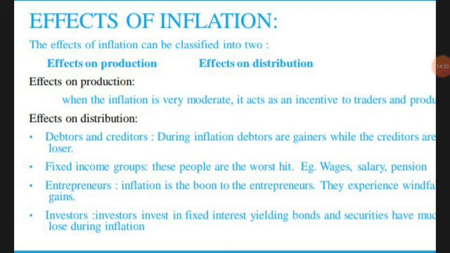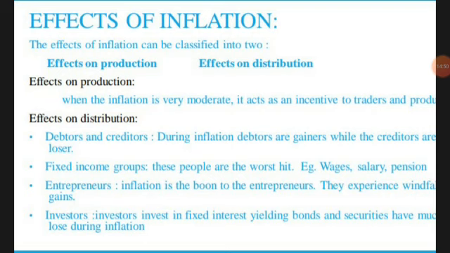Because the debitors will borrow when the purchasing power of money is high. When they are repaying, the value of that money will become less. Now when you borrow 10,000 and repay, the value of that money will be only 200 rupees, isn't it? So the lender has a loss. That is, creditors will be losers, debitors will become the gainers.